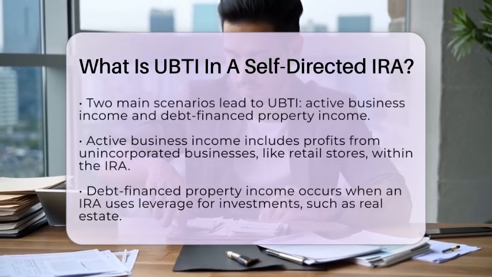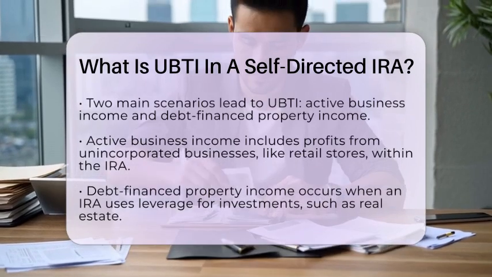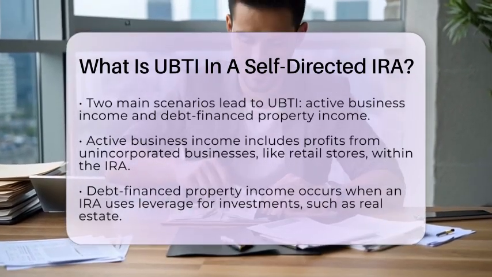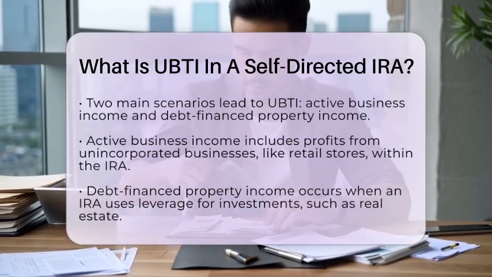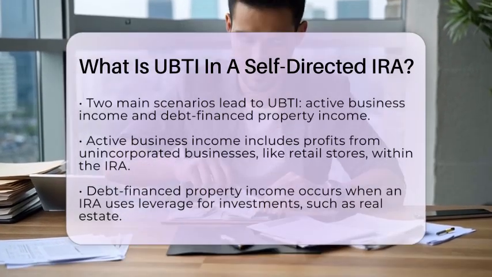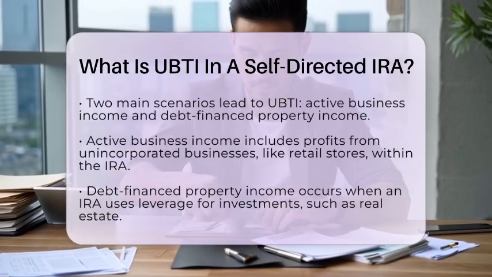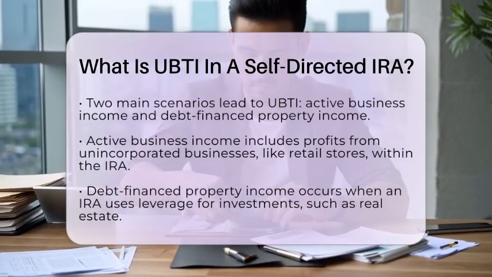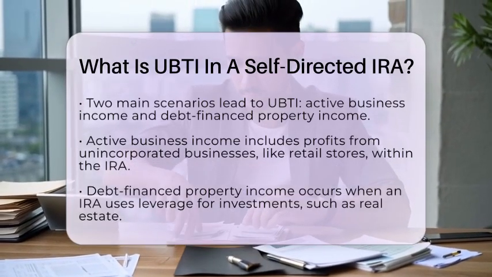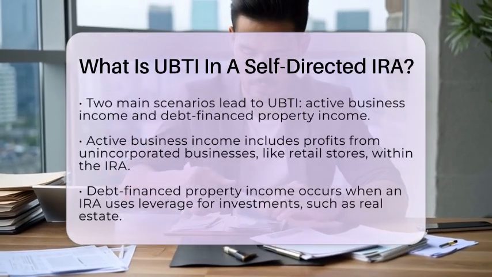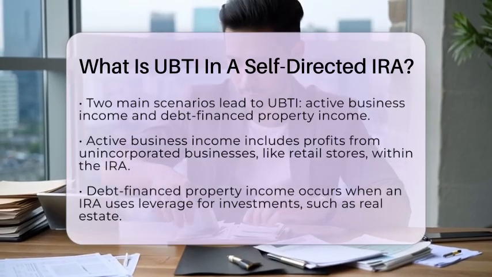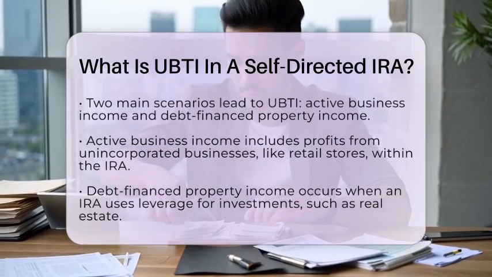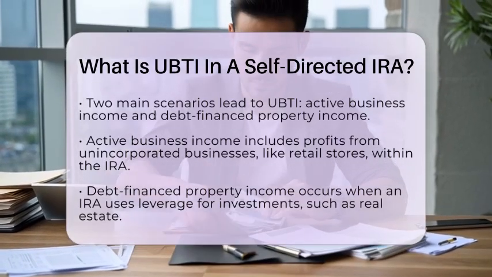The second scenario involves debt-financed property income. If your individual retirement account uses leverage, such as a non-recourse loan, to finance part of an investment, commonly in real estate, the income attributable to the debt-financed amount is treated as unrelated debt-financed income, a subset of UBTI. For example, if your individual retirement account buys a rental property partly with borrowed funds, the income related to that borrowed portion becomes taxable under UBTI rules.